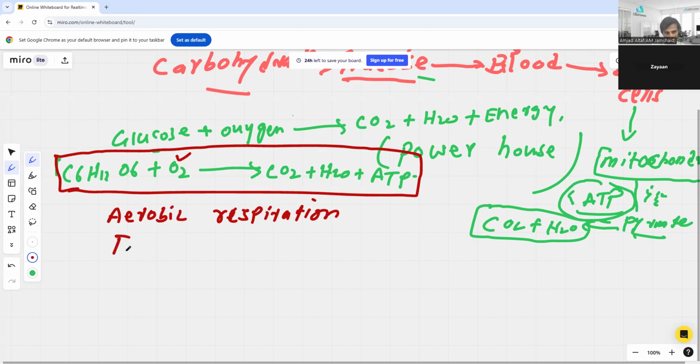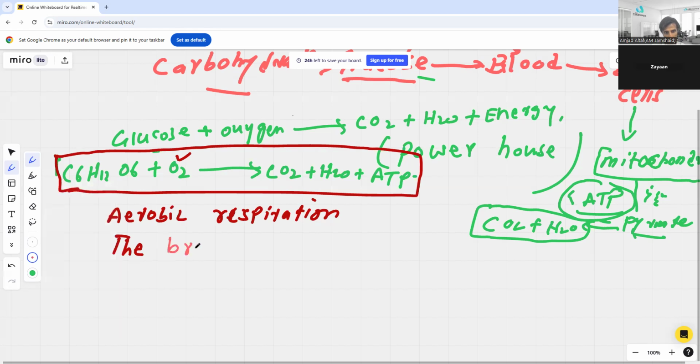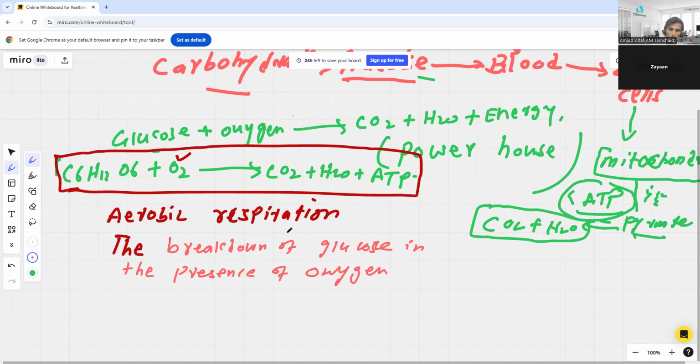Can I write the definition as well? The breakdown of glucose in the presence of oxygen. Okay, so this is called aerobic respiration.